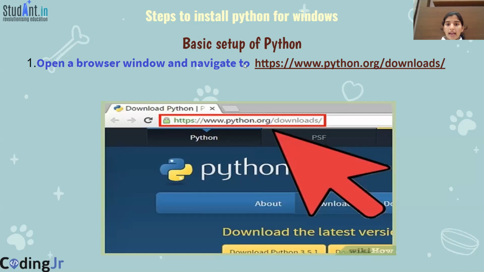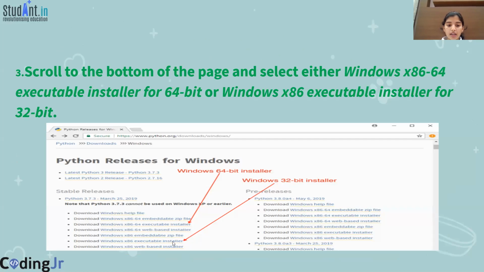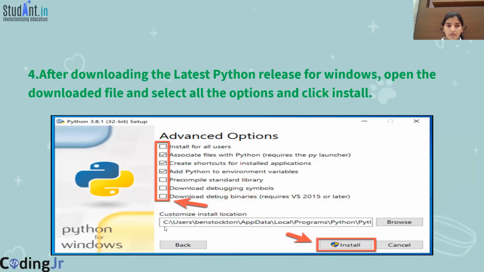Here are a few steps to install Python for Windows users. Open a browser window and navigate to the link which is on the slide. You will get a window similar to this. Under Python releases for Windows, click the link for the latest Python 3 version. Scroll down and download either the 32-bit installer or the 64-bit installer. After downloading, open the downloaded file, select all the advanced options that are shown, and click install.